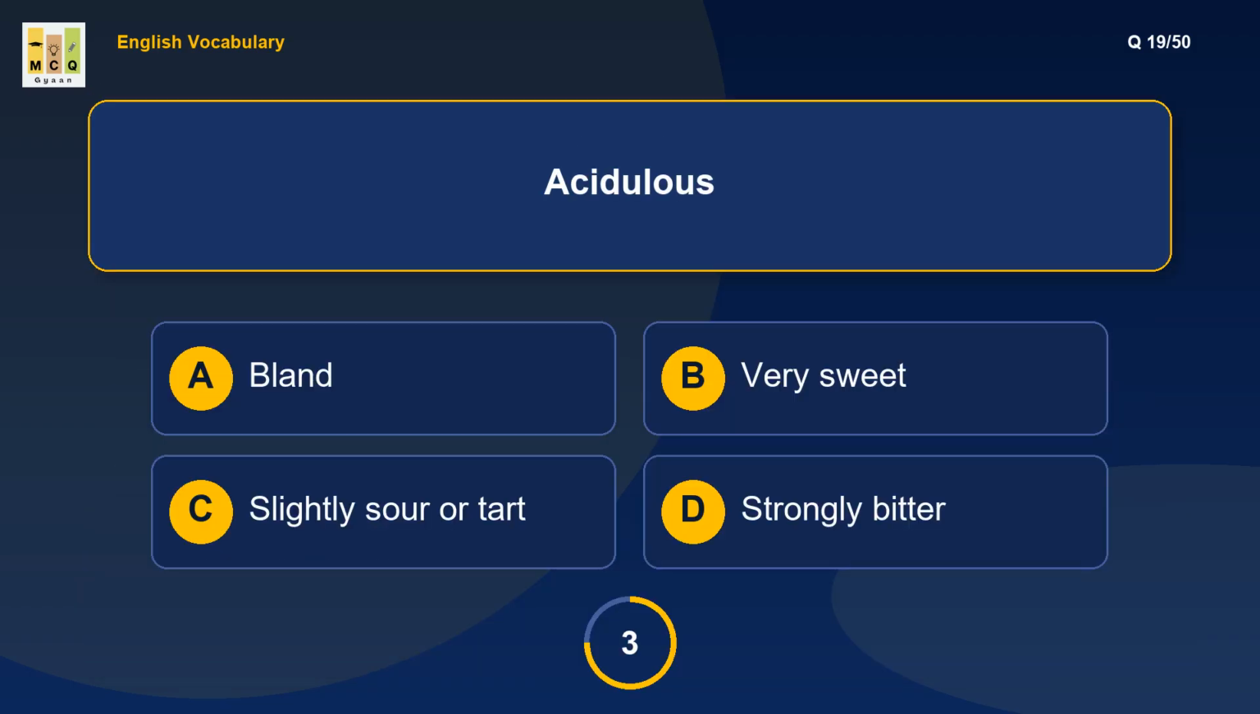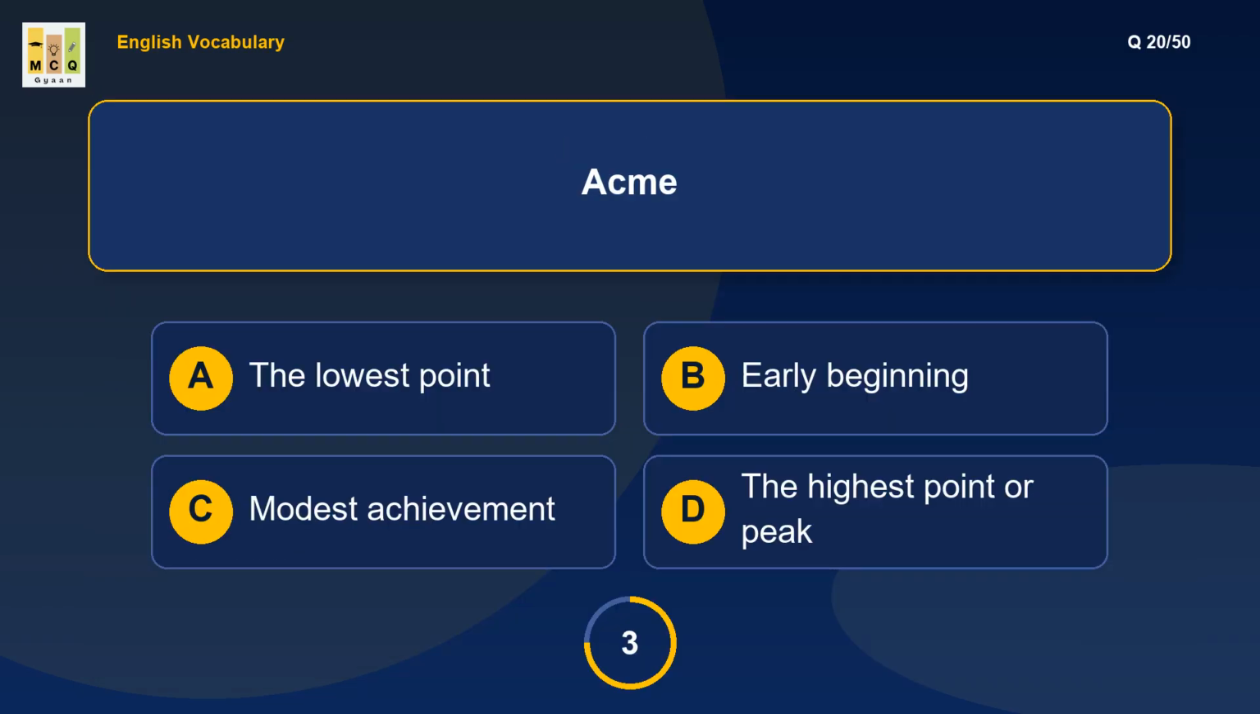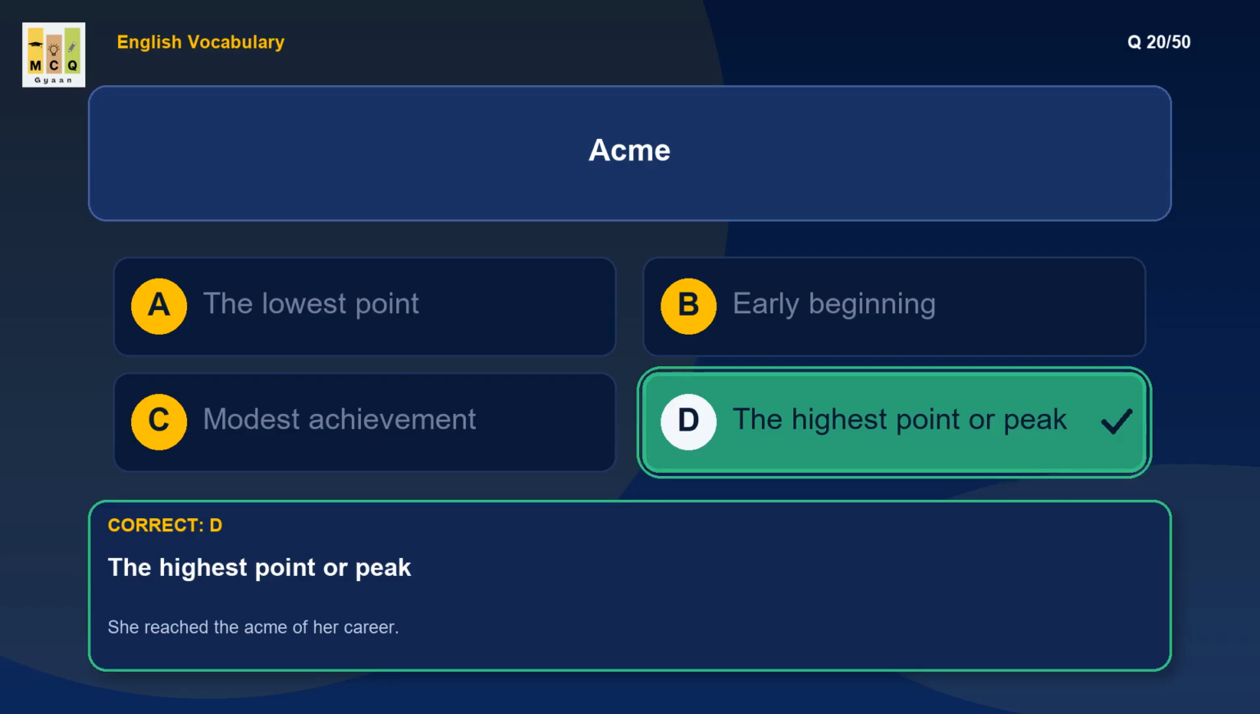What is the meaning of acidulous? Acidulous means slightly acidic. Example: the sauce had an acidulous tang. What is the meaning of acme? Acme means the peak of excellence. Example: she reached the acme of her career.